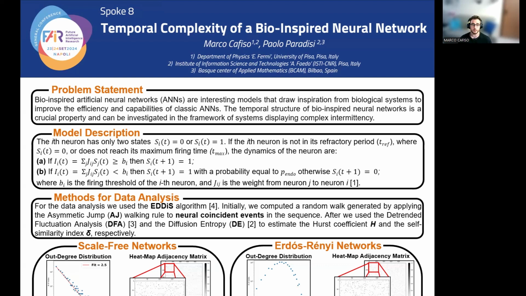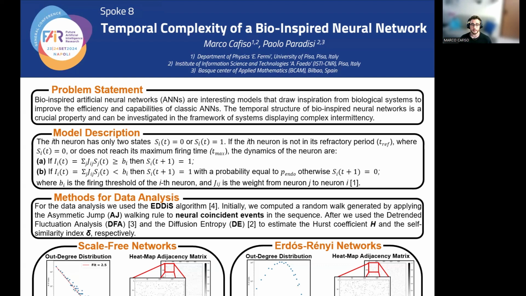For the data analysis, we use the so-called EDIS algorithm, which starts by computing the diffusion variable, that is the integral of a random walk generated by applying some specific walking rule, in this case the asymmetric jump walking rule, to the neural coincident events in the sequence. A neural coincident event is defined as the event when we have more than n neurons that fire simultaneously in our network. After the computation of the diffusion variable, we apply to it the detrended fluctuation analysis and the diffusion entropy analysis to estimate the Hurst coefficient H and the self-similarity index delta.